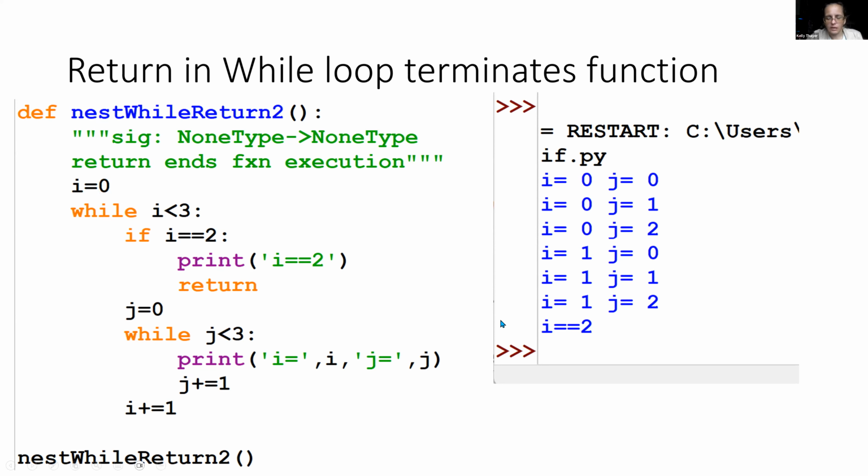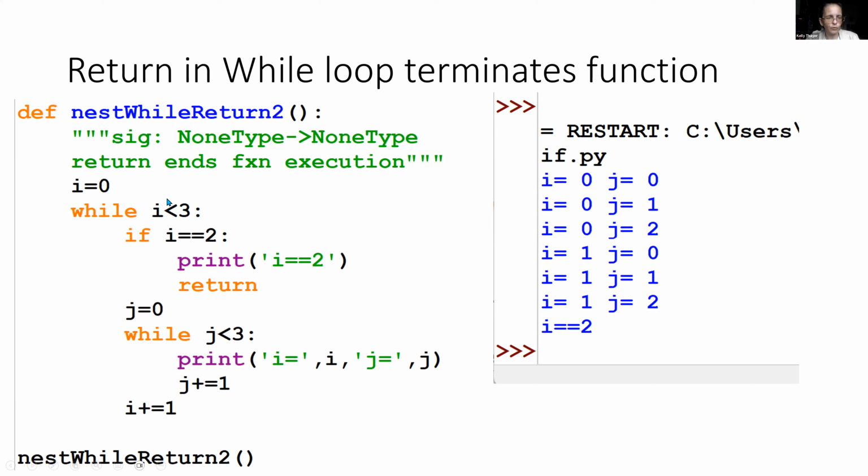And this is just showing the execution of this version. Return in a while loop terminates the function. So what I've done is I've put the return in the outer while loop. What differs from the previous example is this case: if i equals 2, it's going to print i equals 2, and then it's going to return.